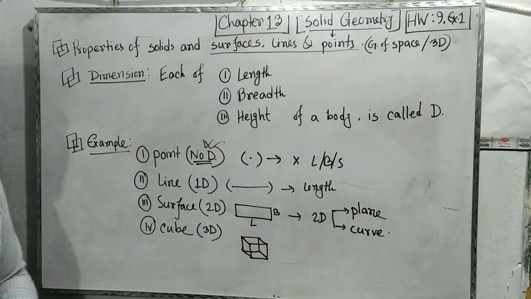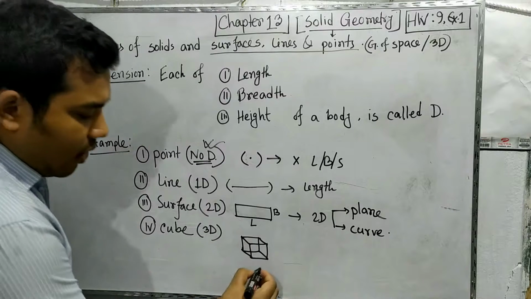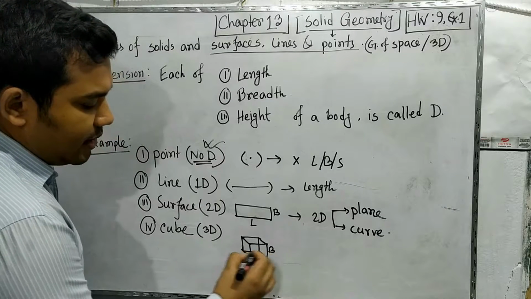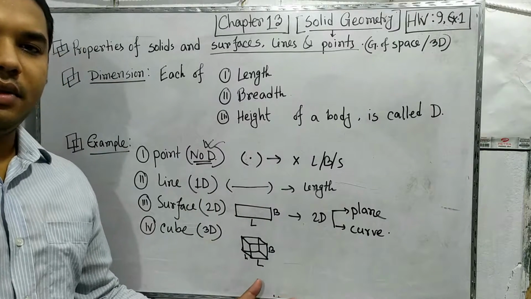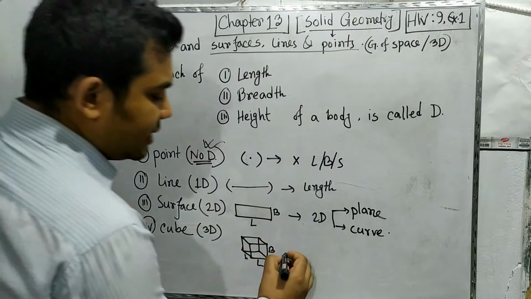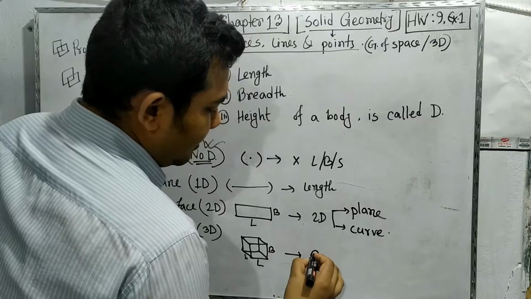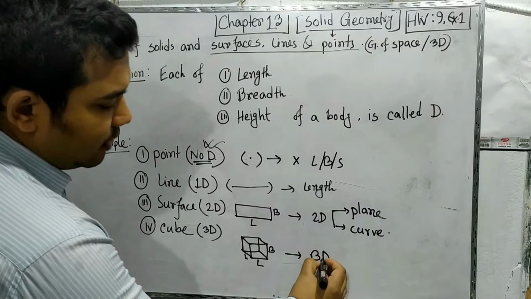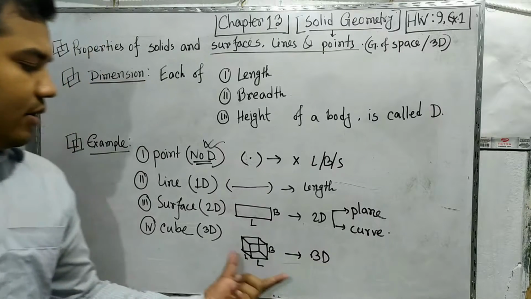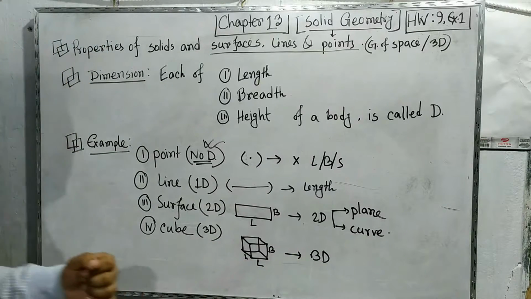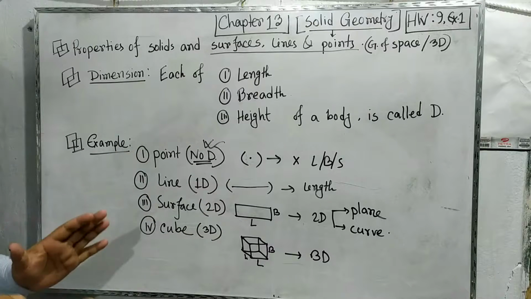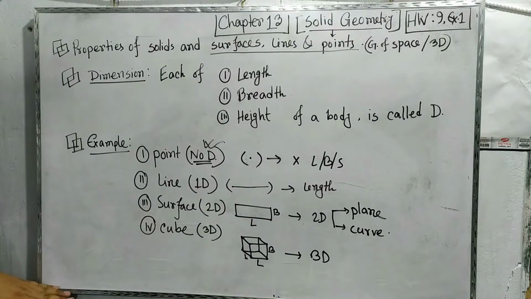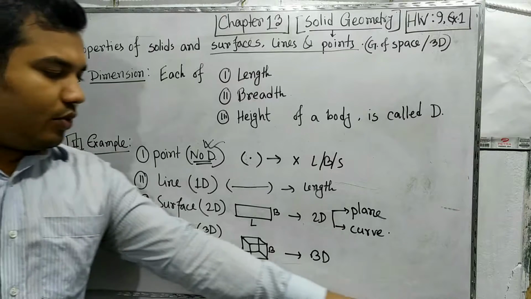The figure of the cube generally looks like this, where all three parts, length, breadth and height, are available in there. That's why it is called 3D. These are known as the three-dimensional part, or 3D, or three-dimensional surface. If we think of the whole board, look at the board here. This is the part we are talking about.